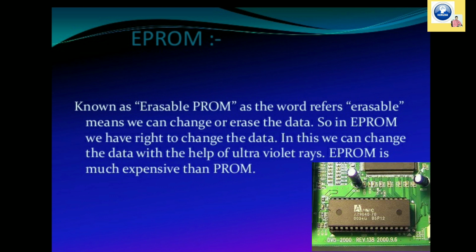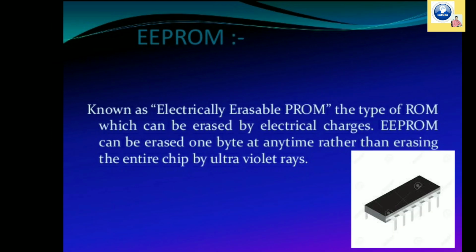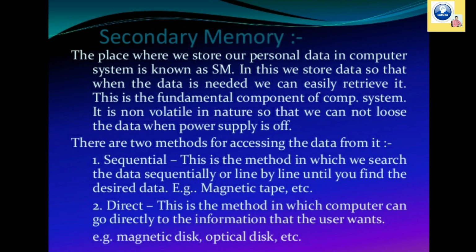Now we will talk about the third one, that is EEPROM. What is the difference between EPROM and EEPROM? The data stored in EEPROM can be erased with the help of electrical charges. In place of ultraviolet rays, electrical charges are used to erase the data. It is very expensive. Now let's talk about the secondary memory of the computer, which stores data permanently.